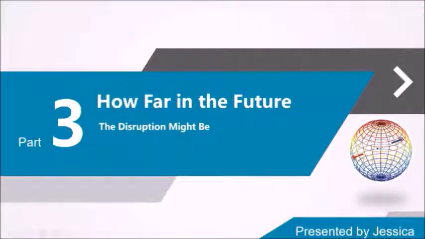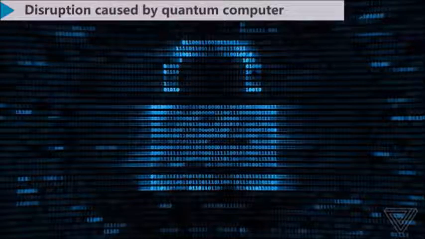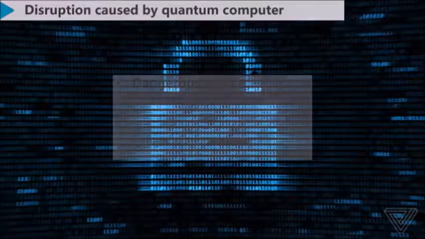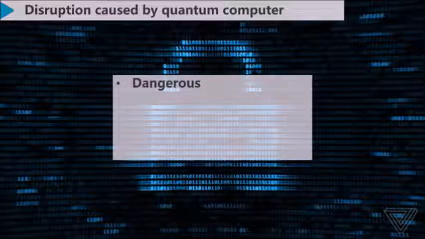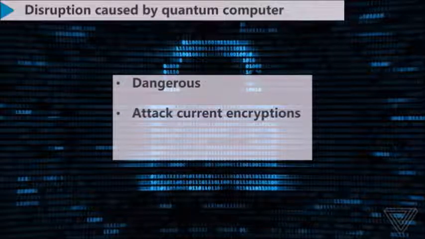My name is Jessica, and I'm going to talk about how far in the future the disruption might be. First, I will talk about what kind of disruption is actually caused by quantum computers. First things first, if a quantum computer falls into the wrong hands, especially hackers, it will become dangerous. It also poses a significant risk to both asymmetric and symmetric key algorithms, which are our current encryptions.